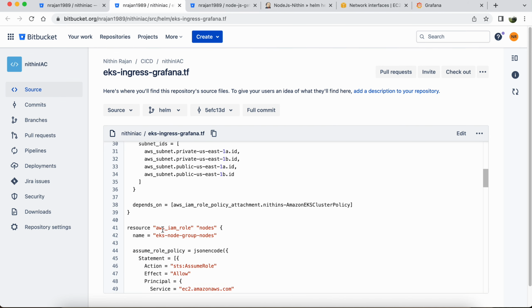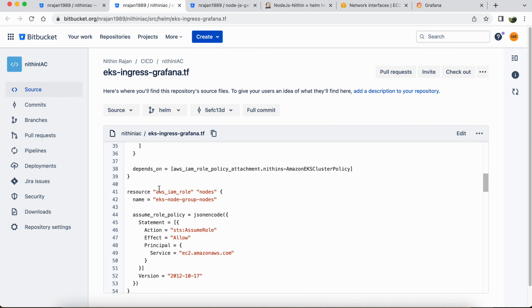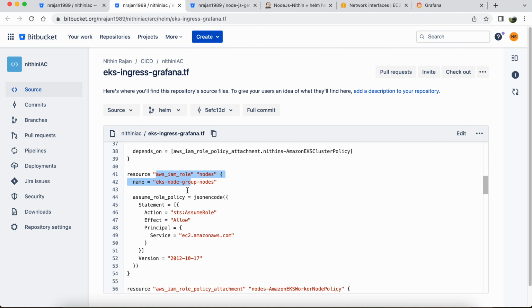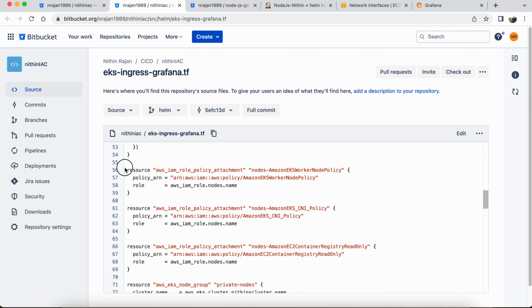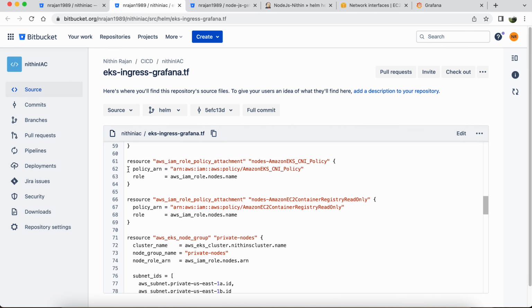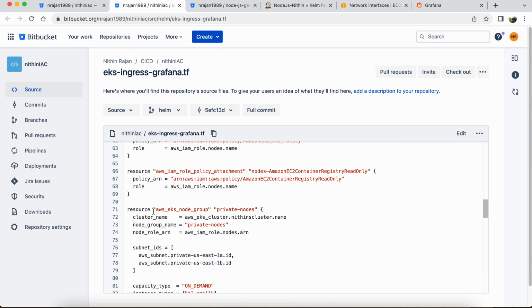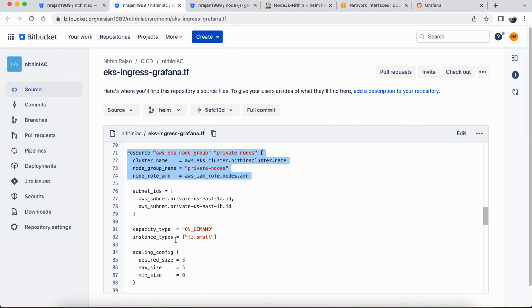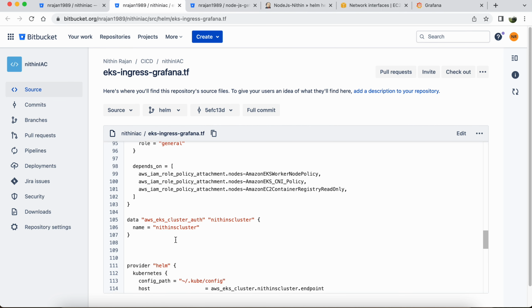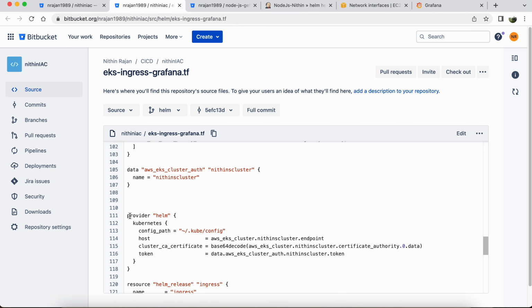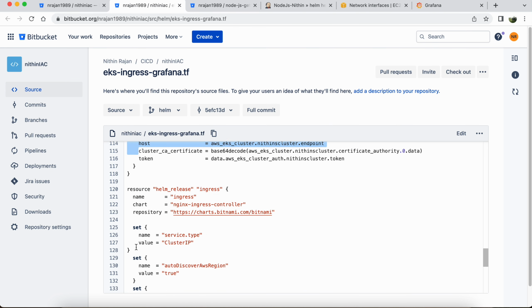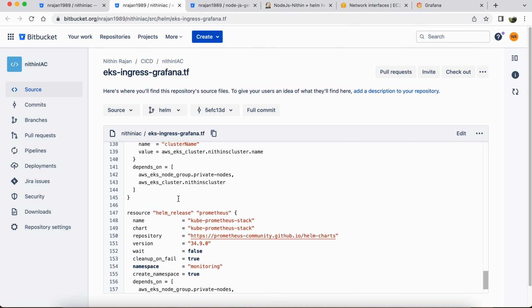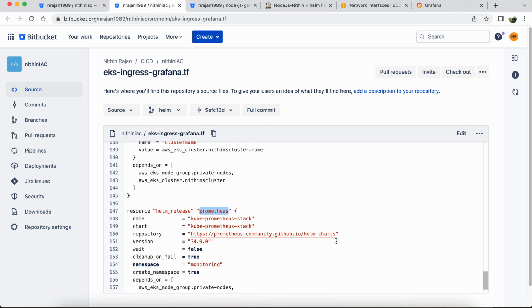The same goes for the node group. We're going to create the role first, and we have to attach the below policies to the node group. Once the policies are attached, we can provision the node group. Once the node group is created and attached to the cluster, I'm using a Helm module to deploy the Ingress and also Prometheus as charts.